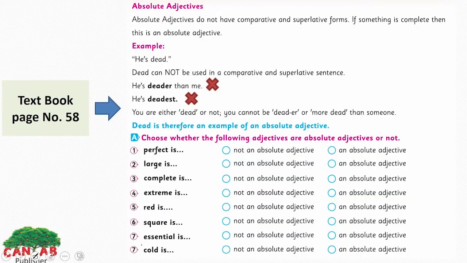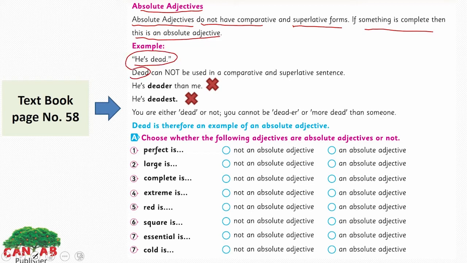Now let's move to page number 58 and discuss absolute adjectives. What are the absolute adjectives? These are the tricky ones, so you have to clear your concept too. Absolute adjectives do not have comparative and superlative forms. If something is complete, then this is an absolute adjective. For example, he's dead.